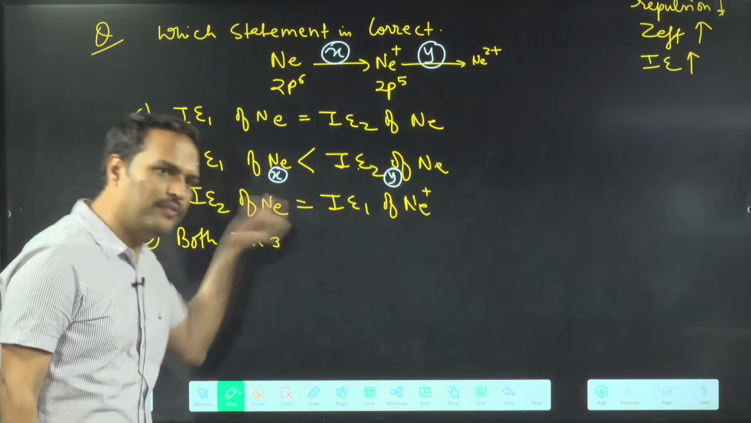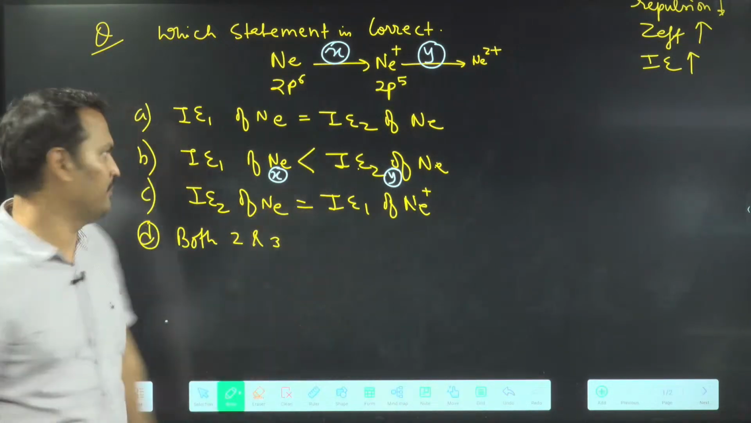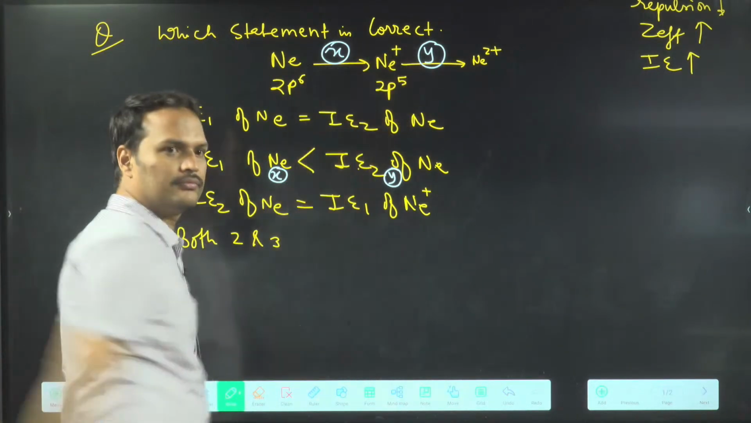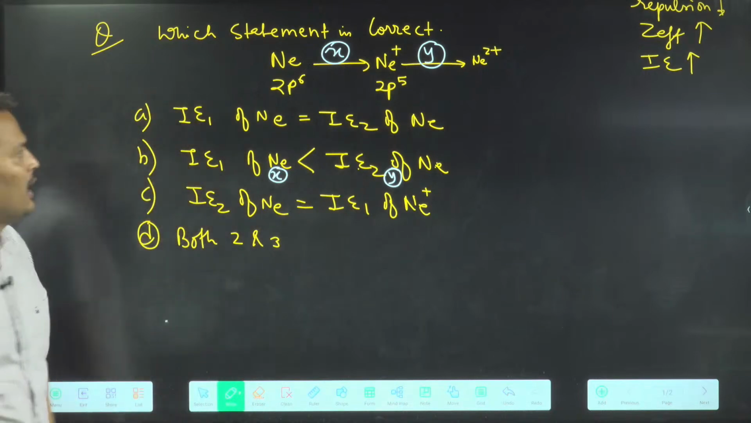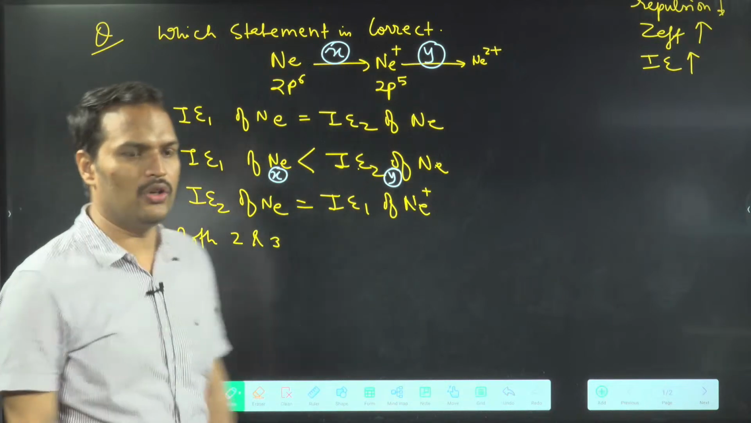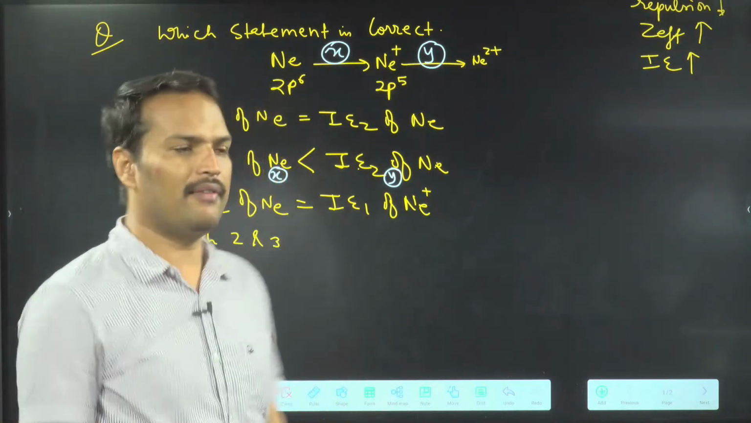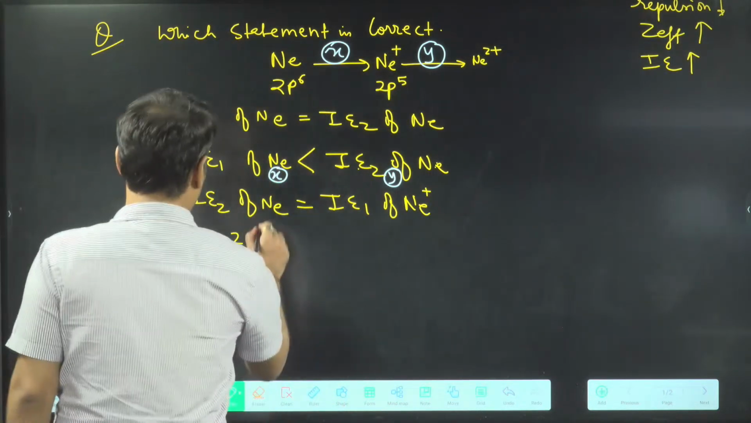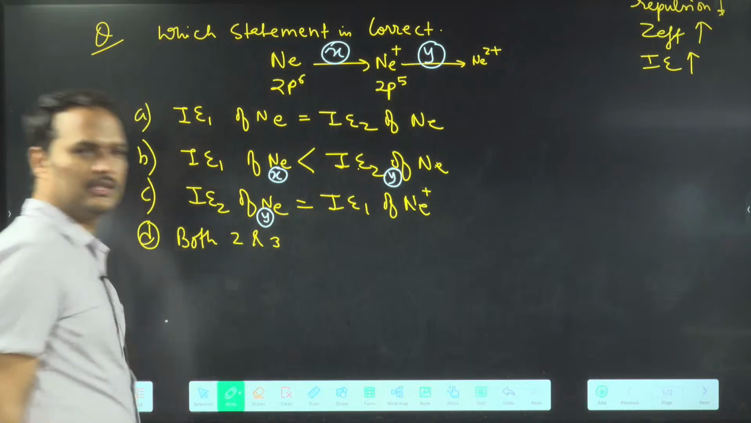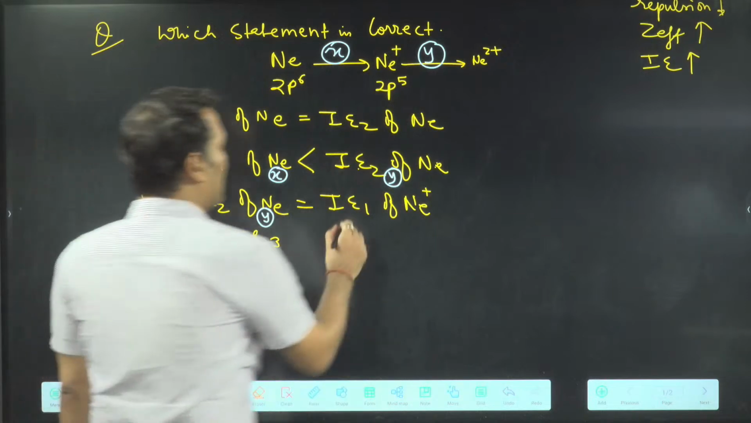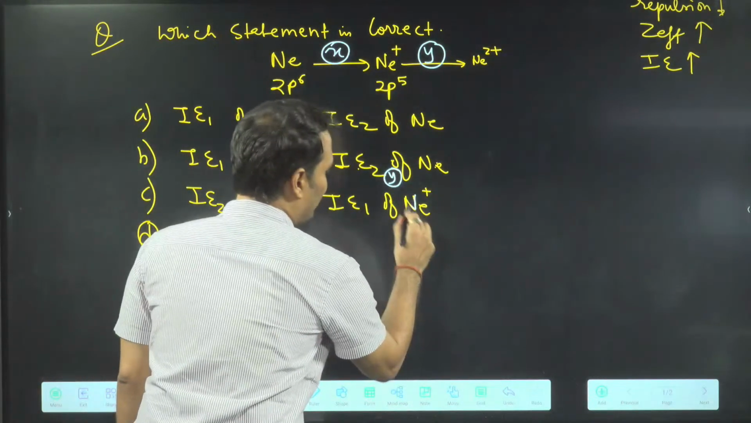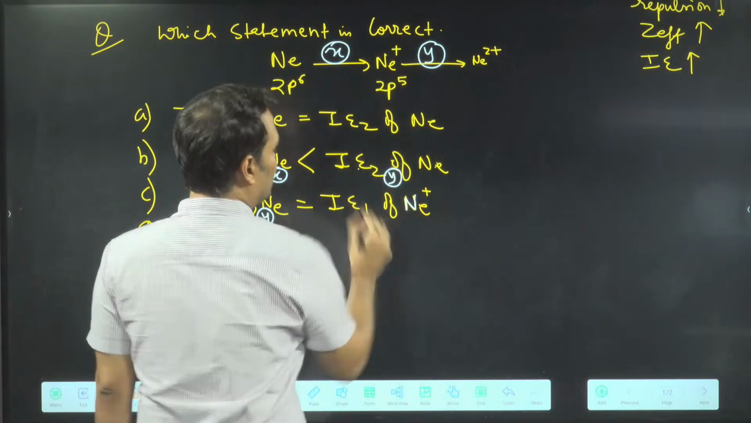Ionization energy 2 of neon. This means X or Y? Follow. Ionization energy 2 of neon means what? X or Y? Everyone write quickly. You are saying Y. Okay? Now come to the next part. Ionization energy 1 of neon plus. This means what?